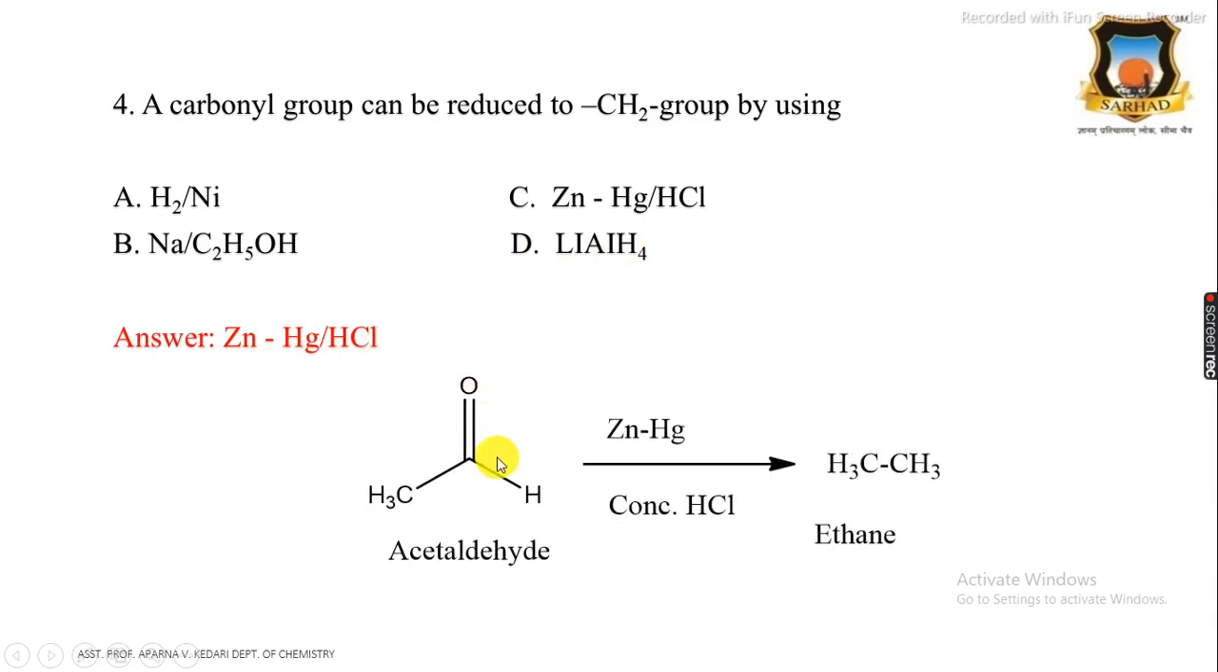This is the Clemmensen reduction, and in this reduction the carbonyl group is reduced. For example, here acetaldehyde is reduced to ethane in the presence of zinc amalgam in HCl. That is, this method is used to convert the carbonyl group to a CH2 group. Therefore, the correct answer is zinc amalgam in HCl.